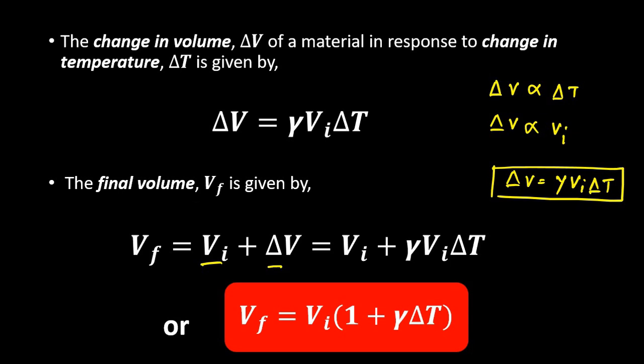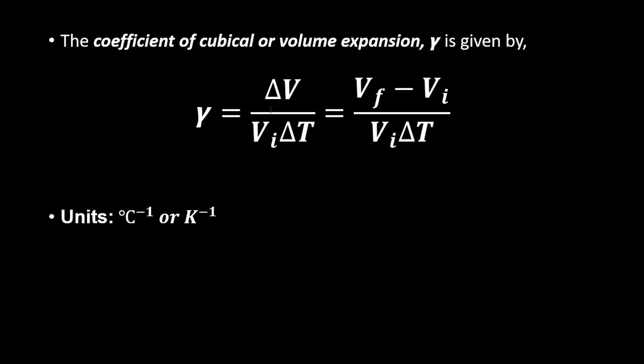And here the volumetric expansion coefficient gamma, which is the proportionality constant, can be written as delta V by Vi delta T, and has the unit of degree Celsius inverse and Kelvin inverse. This is the coefficient of cubical or volume expansion gamma. Similarly, alpha and beta are for linear and surface area expansion. We have already discussed that. So how is density affected with temperature?